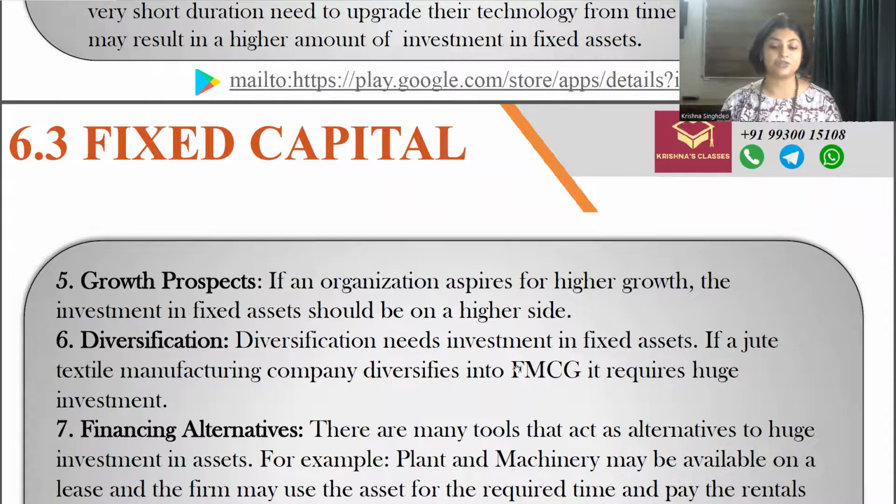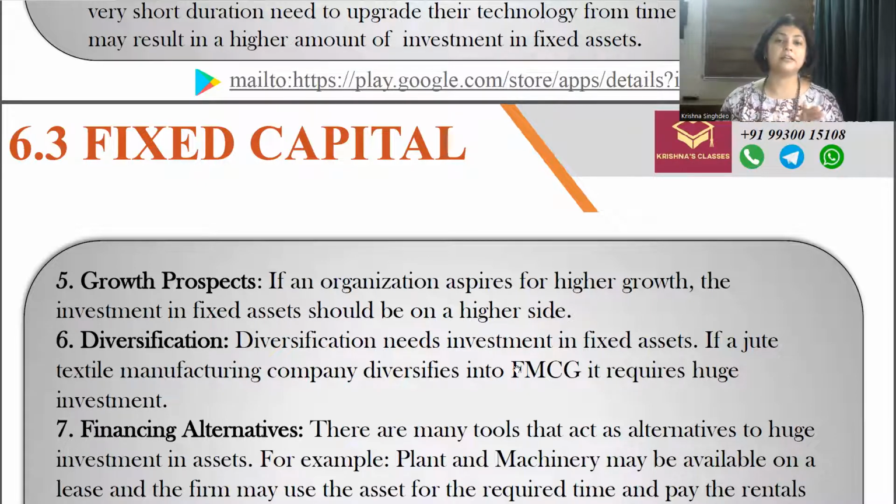Next is diversification. What is diversification? You must have heard this word diversification before also. Diversification means when you're producing one line of product, now you want to start producing another line of product, maybe related to this, or something very different from this one. So your fixed capital requirement will increase.